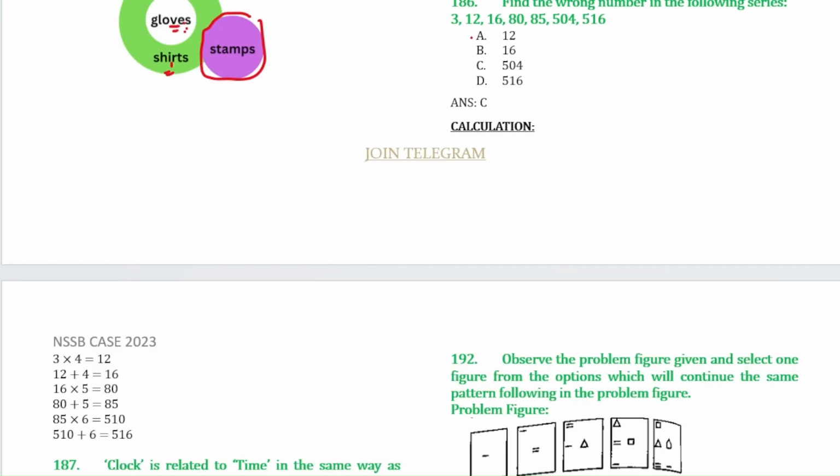In the next question, you have to find the wrong number in the following series. So 3 times 4 will give you 12, and then for the next number you have to add the same number that you multiplied above. Similarly, 16 times 5 will give you 80, and then 80 plus 5 will give you 85. Multiply and then plus, so this is the pattern for this question. So 504 is the wrong number here.